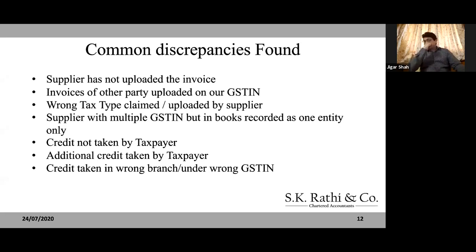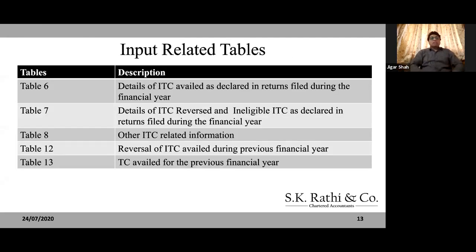Credit not taken by taxpayer, you have not taken credit notes into account. We have taken additional credit, and credit taken in wrong branch or under wrong GSTIN. So these are the common discrepancies that we have found, because of which there are reconciliation differences. Now let us come to ITC related tables. So there is table 6, table 7, table 8, table 12 and table 13.